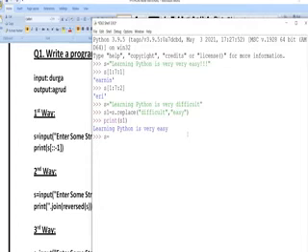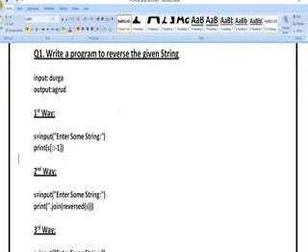S is equal to. You can see whatever string I have entered, I am writing S colon colon minus 1, meaning starting to ending with step -1. The positions are calculated as -1, -2, -3, -4, -5, -6, -7, -8. That is why whatever input I have entered, I got in reverse manner.